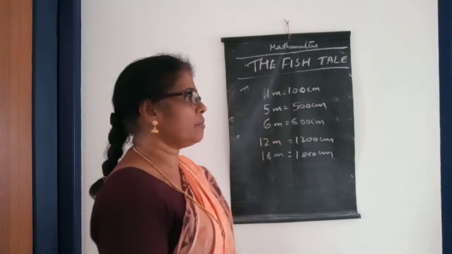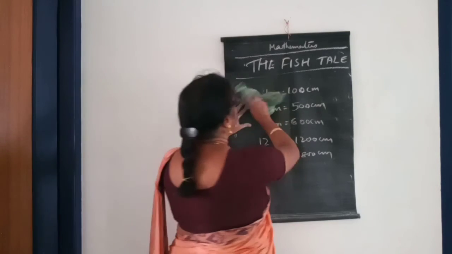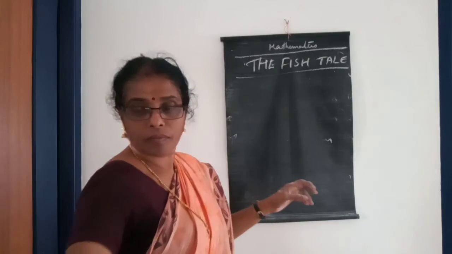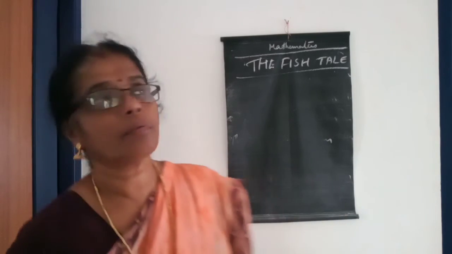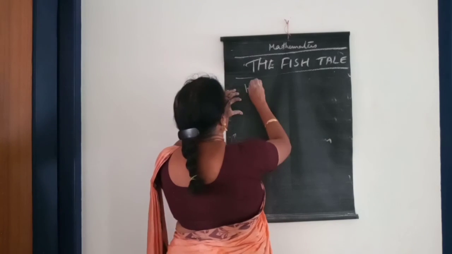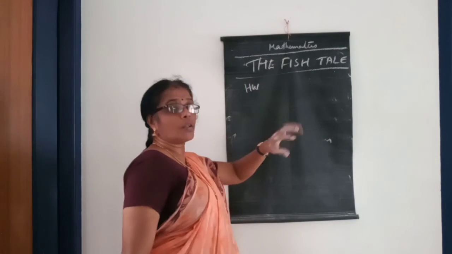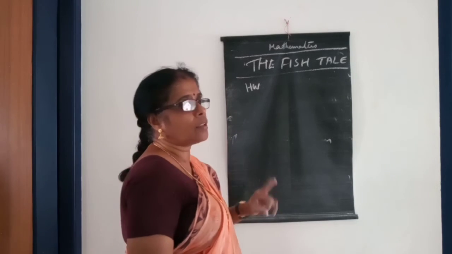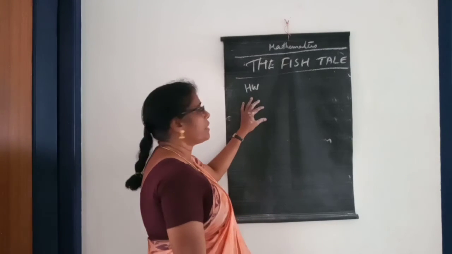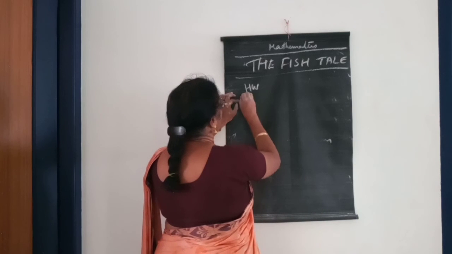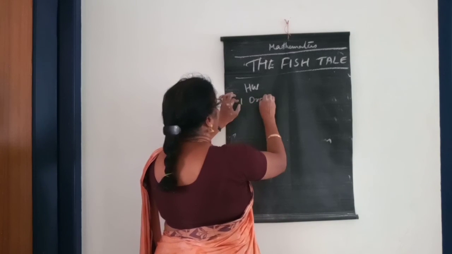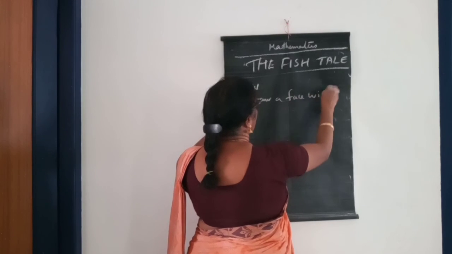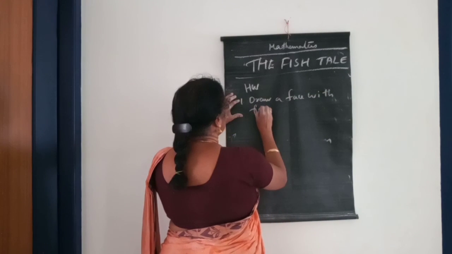Yes. Then next, homework. Homework, children. Write it down. One is, you draw a face with the fish eyes. That is one homework that I already gave. Draw a face with fish eyes.